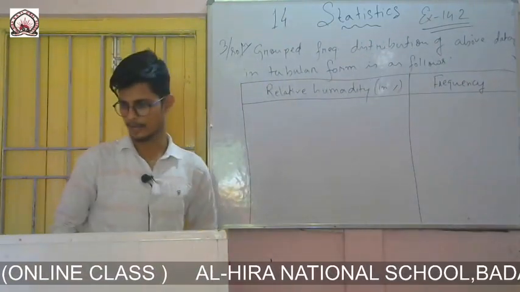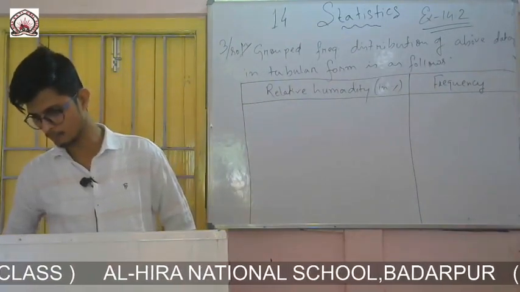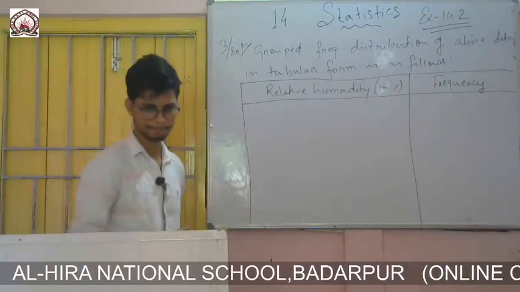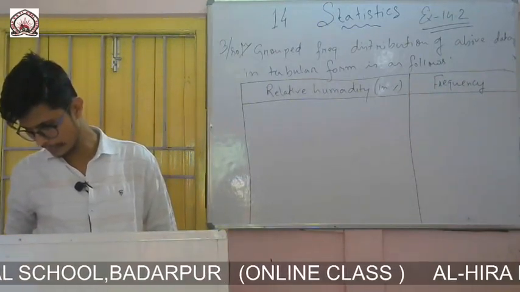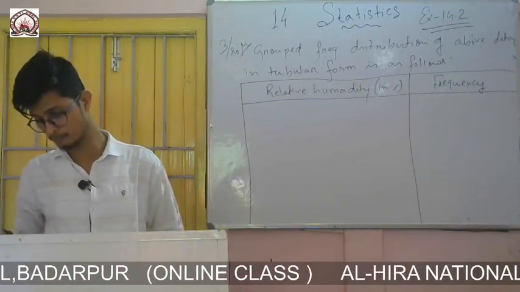So the first question is to group them from 84 to 86 like this. Up to how much do I have to go? Once 99.2 is there, that means I have to go up to 100.